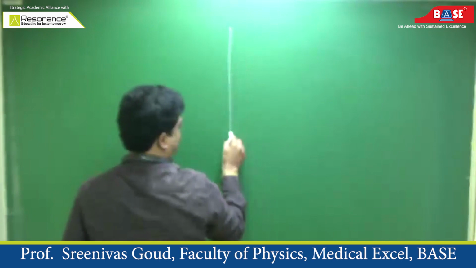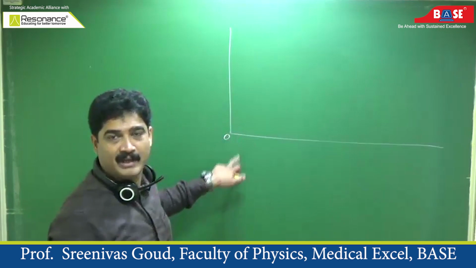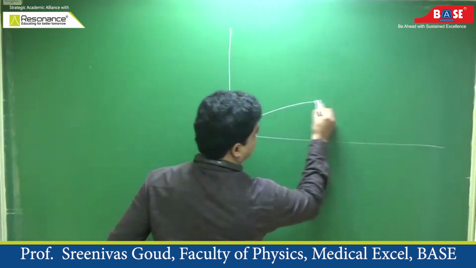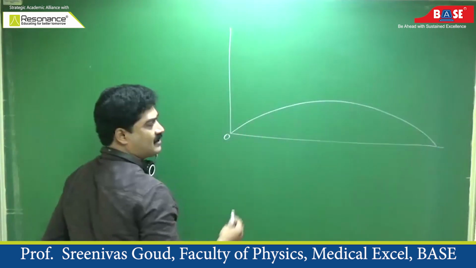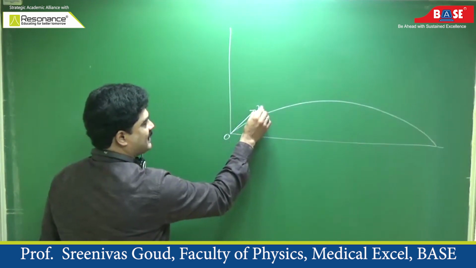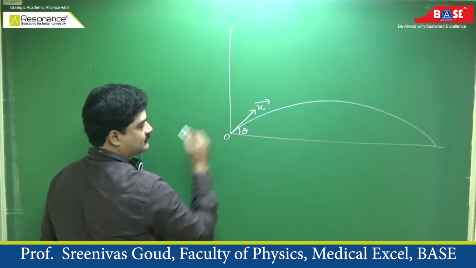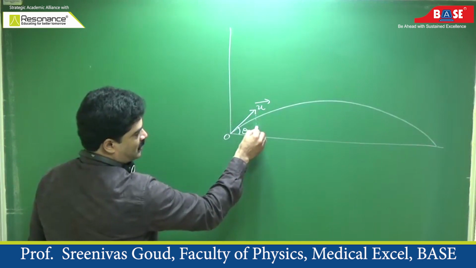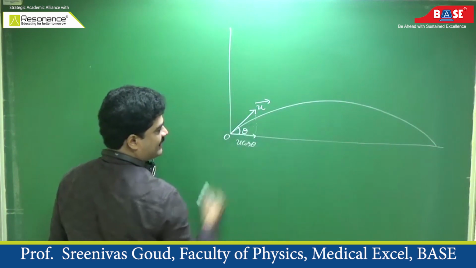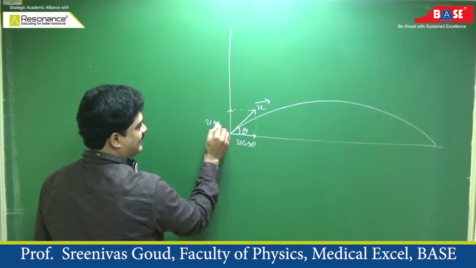Okay, now you see here that this is the point O, origin. From here, one object is thrown into air by making an angle theta with horizontal like this. It has followed the path. Say this is the projectile that we are going to prove now. Let this be projected with some initial velocity u bar by making an angle theta. So if this is resolved into components, the horizontal component is u cos theta because this is the adjacent side for this triangle, and this vertical component is the opposite side for this triangle, so this will be the sine term, u sin theta.